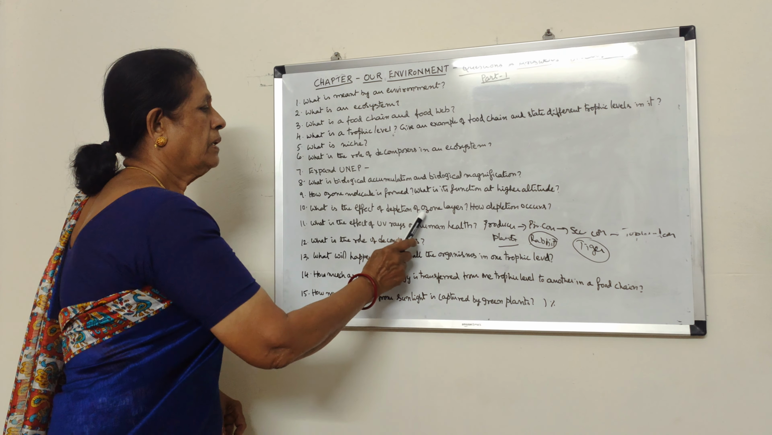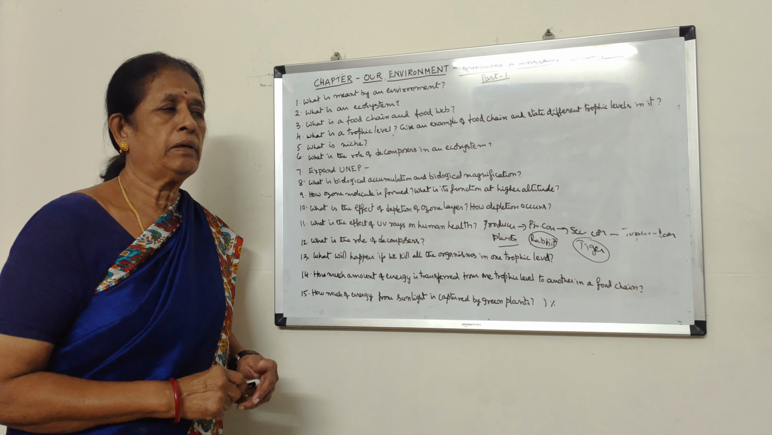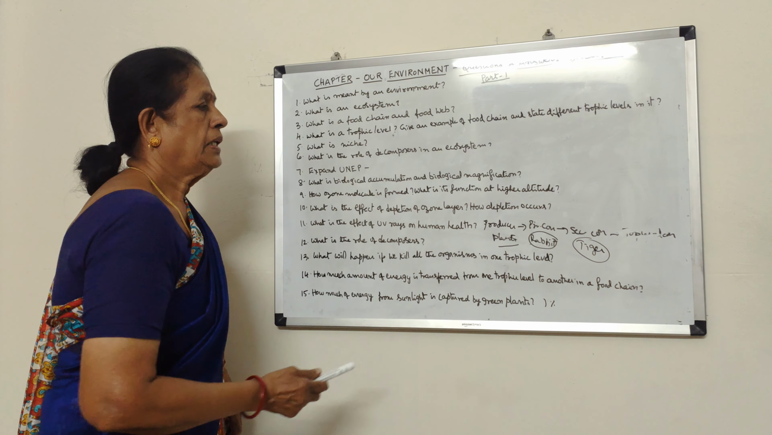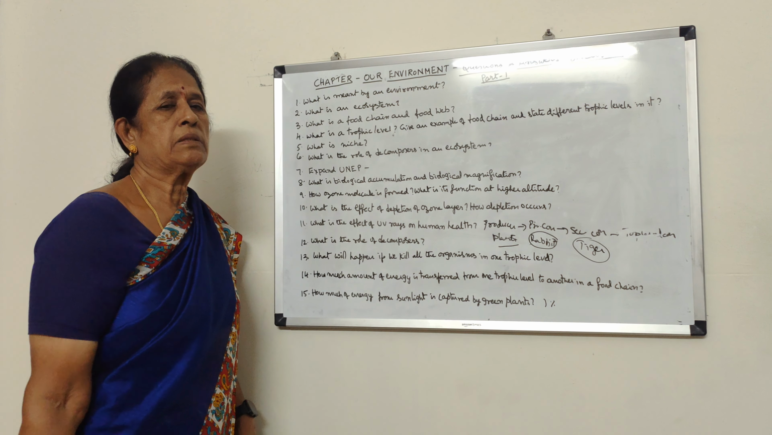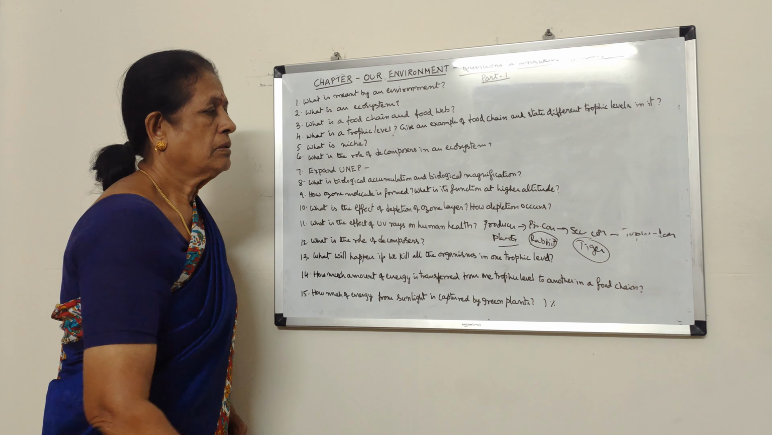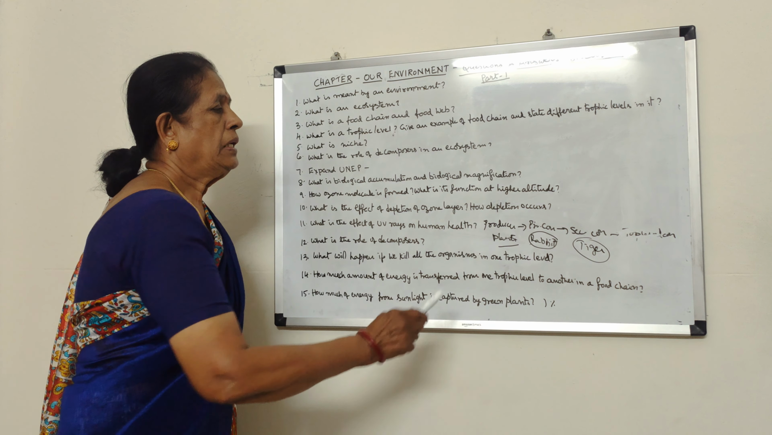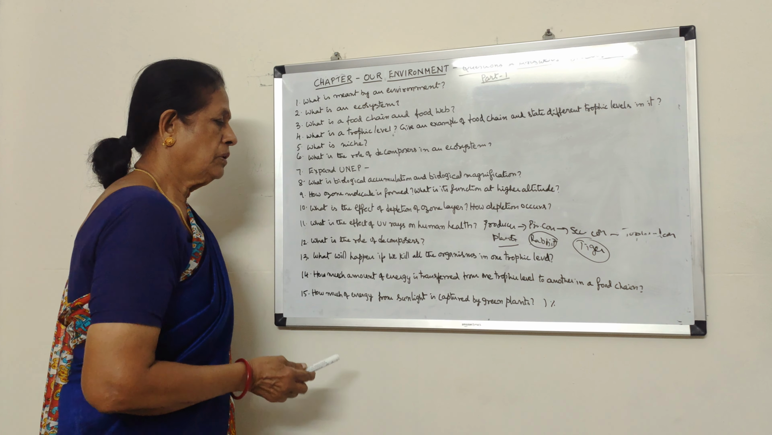What is the effect of depletion of the ozone layer? When the ozone layer gets depleted, the ultraviolet rays enter into the Earth's surface. How does depletion occur? Various chemical substances like chlorofluorocarbons are the main substances which cause depletion in the ozone layer.